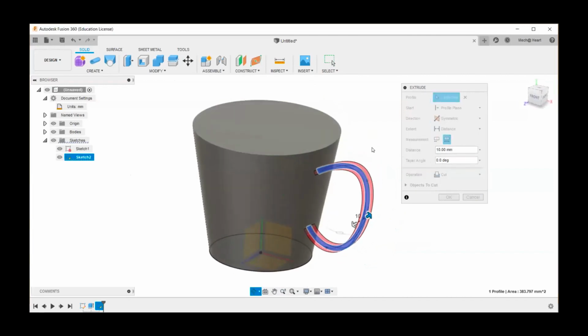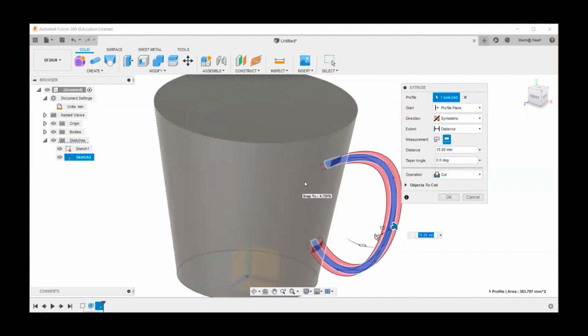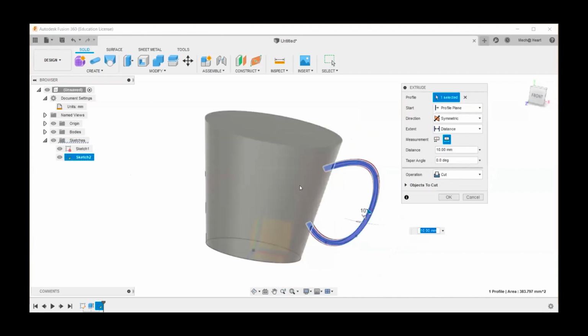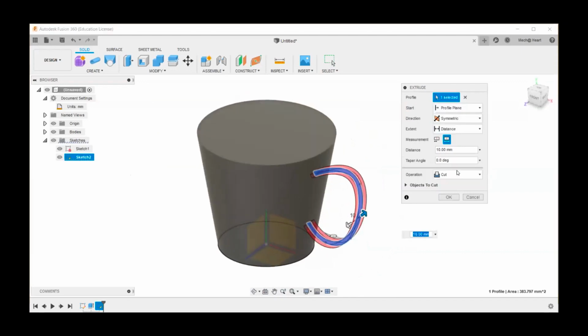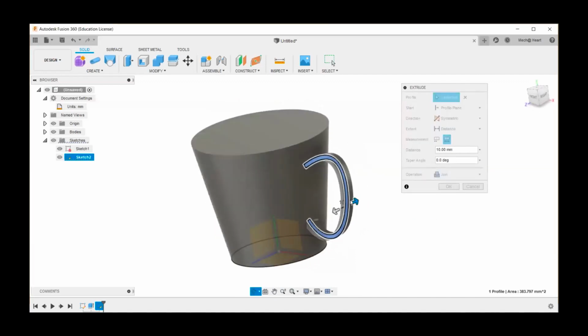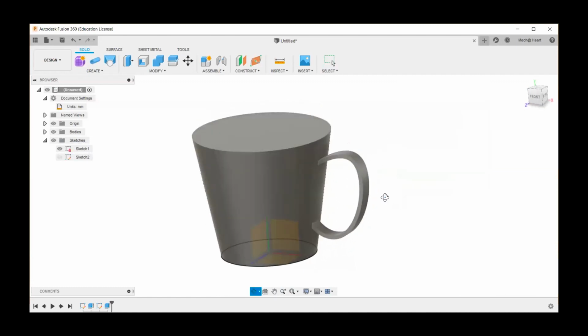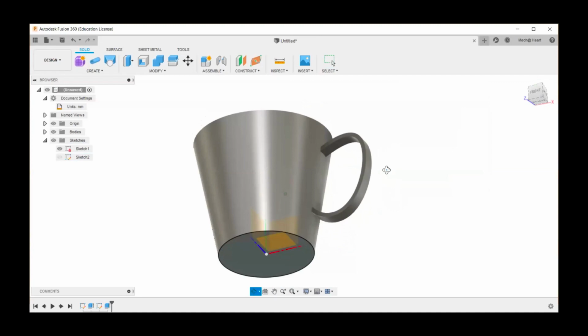Now you can see that it has automatically gone to the cut option. The reason is this part of the sketch is actually intersecting with the body. So intuitively Fusion thinks that we need to cut. That is why, but it's not in our case. So I'm going to select the join option. So I've joined this and I can click OK, right? So now my solid model is ready.